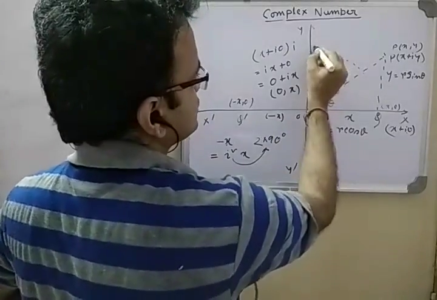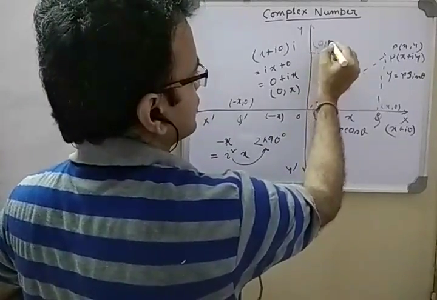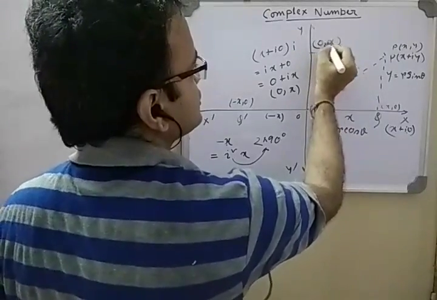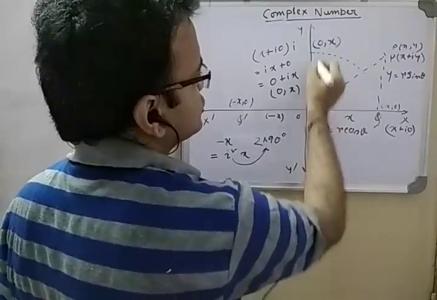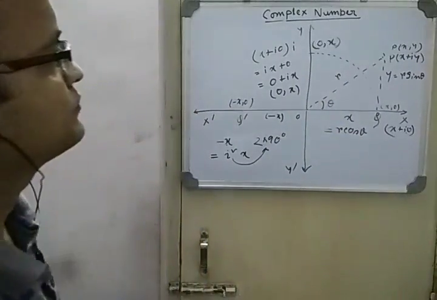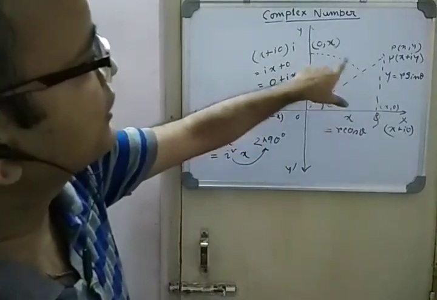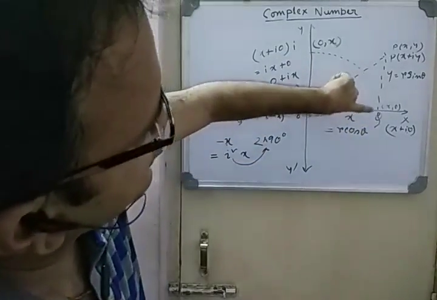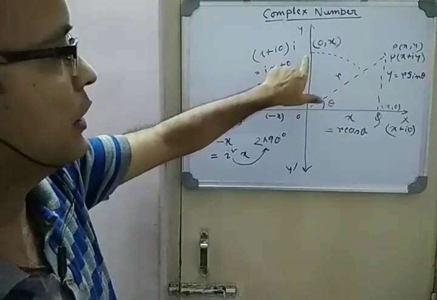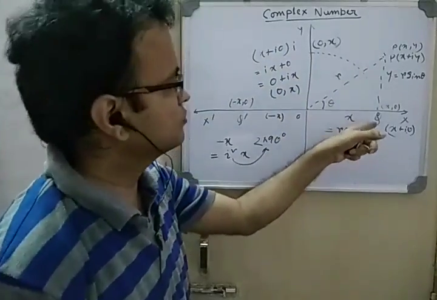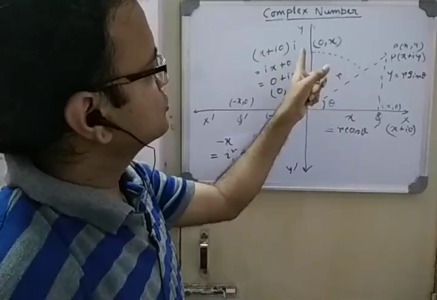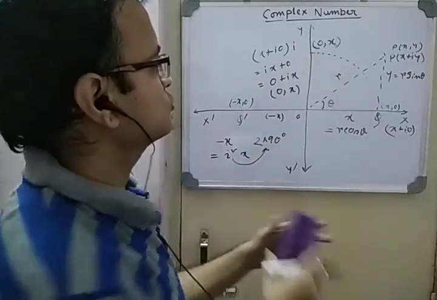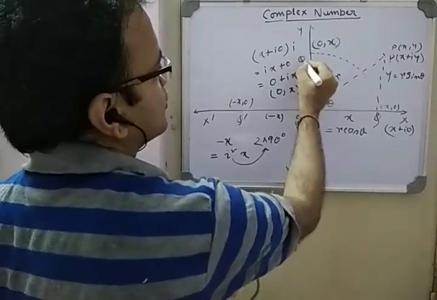0 comma x, this one, is on the y axis, x units above. When Q is rotated anti-clockwise by 90 degrees, Q falls on the y-axis, and where it lands, let's suppose, is another point Q double dot.